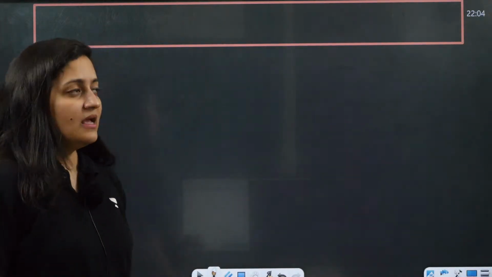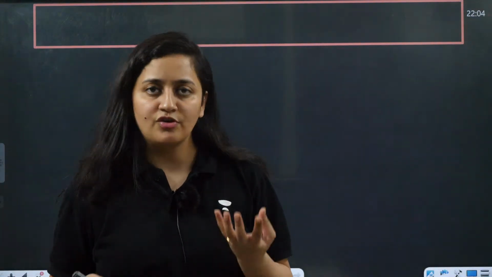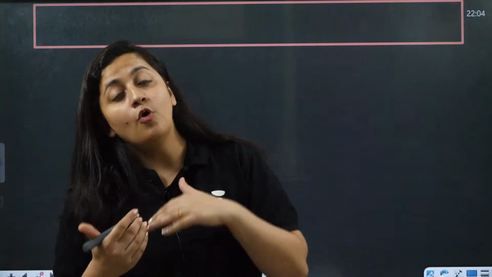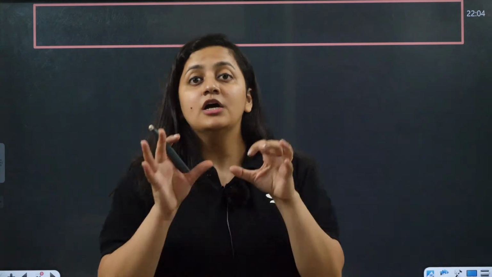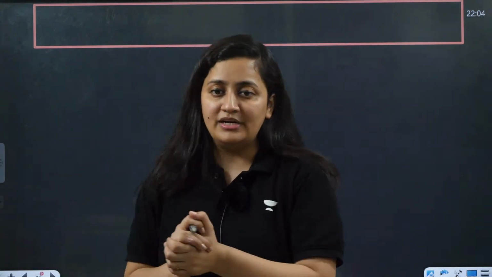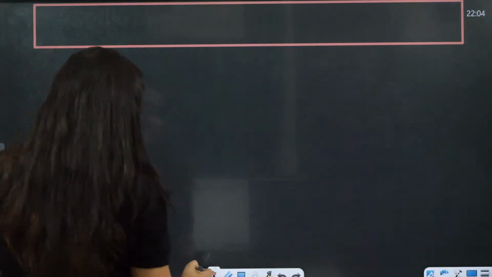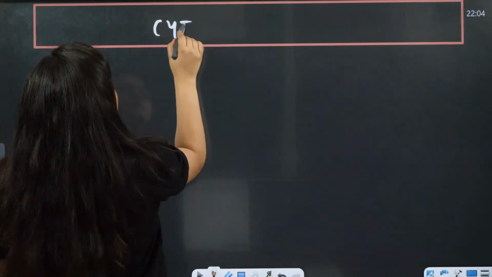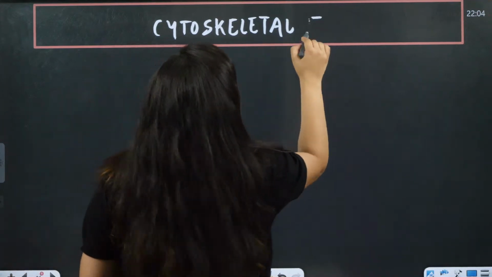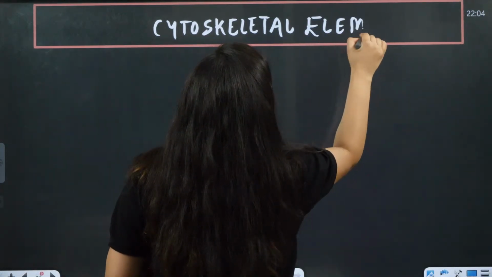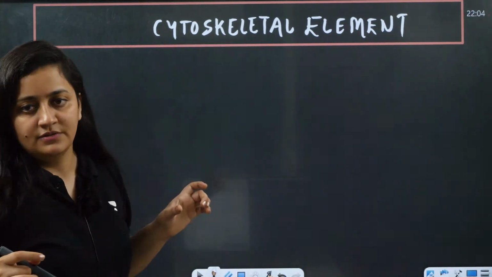You are right, when it comes to the cilia as well as the flagella, they are the motile structures which will help in movement. But before understanding the internal structure of cilia and the internal structure of flagella, you should know about the cytoskeletal elements. So tell me something about the cytoskeletal element. It is not given in NCERT, but most of the time questions come from this part, like given in NCERT but in a different way. So we need to understand it first.